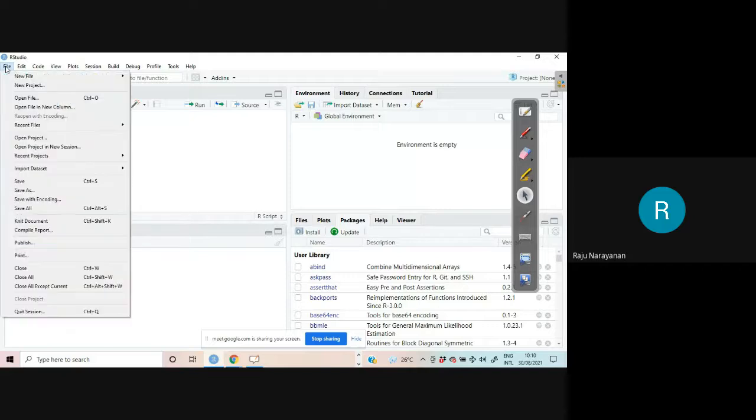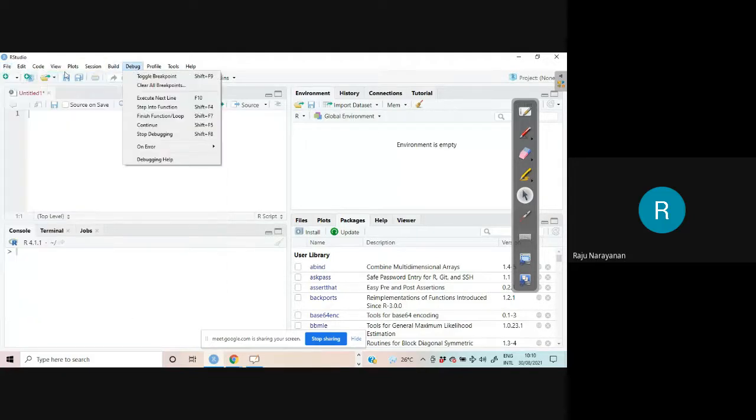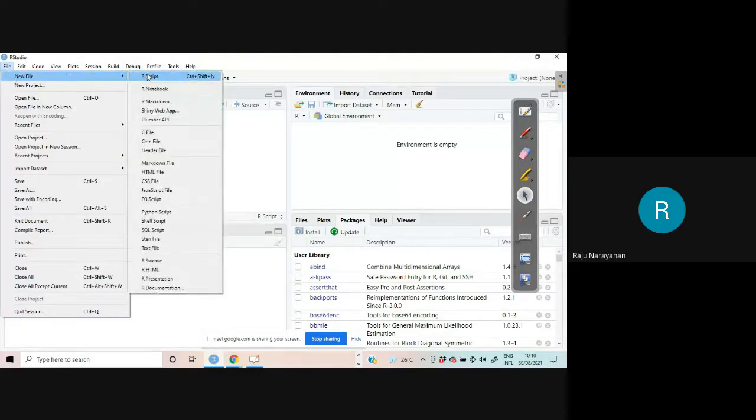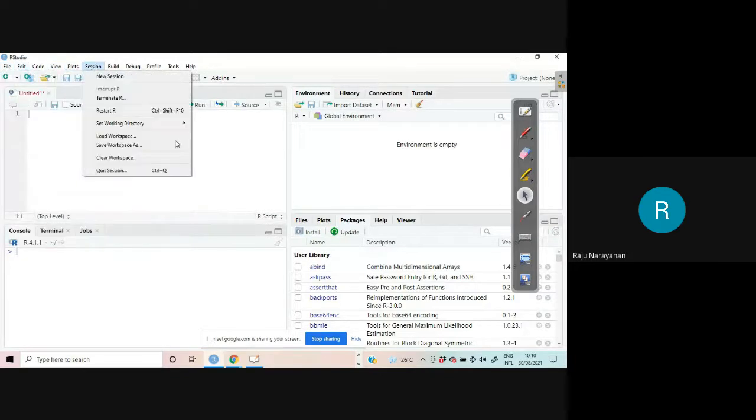And here a new file, R Markdown. It is wonderful. Python script, shell script, SQL file, so many things. I know only 1% of this. And even with that 1%, I can manage my research activities. And you spend some time on these things.